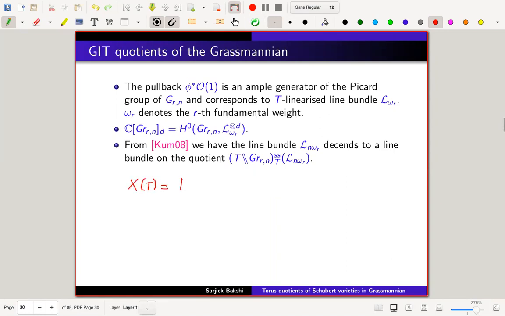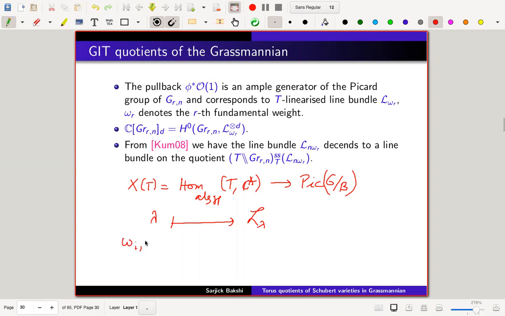Suppose I have the characters of the torus, Hom as an algebraic group from T to C star, mapping to the Picard group of G mod B, so lambda goes to L lambda. Once I fix a set of simple roots and positive roots, I can define the fundamental weights, which are very classical: omega i of alpha j is delta ij. So this is very classical, but just to keep this notation.